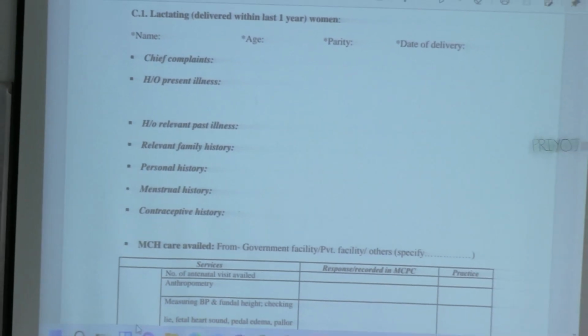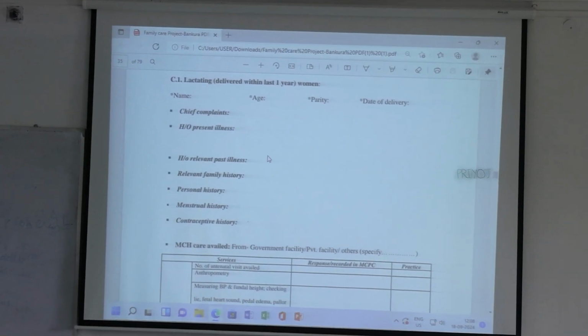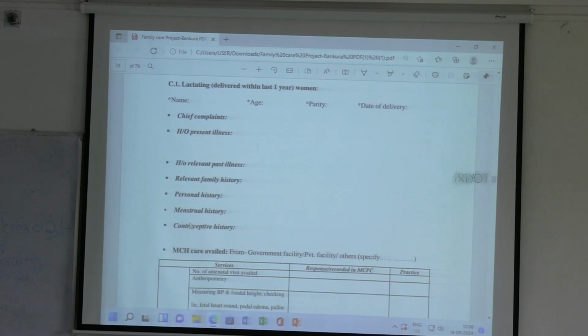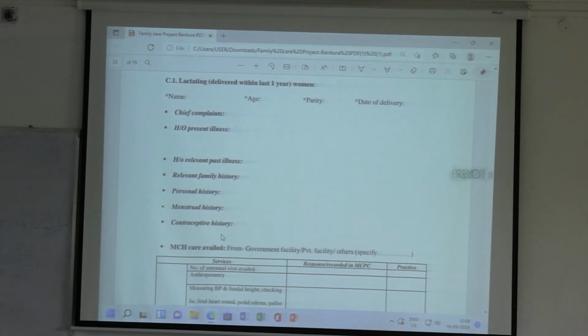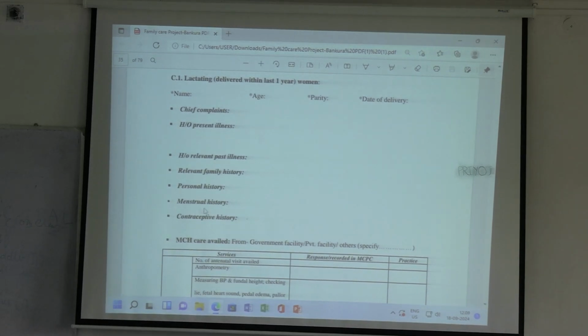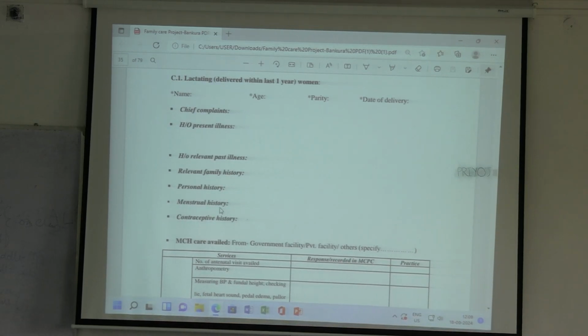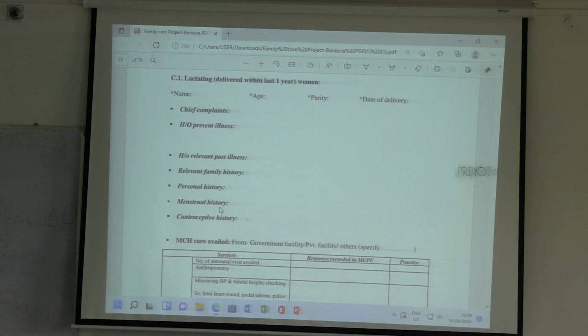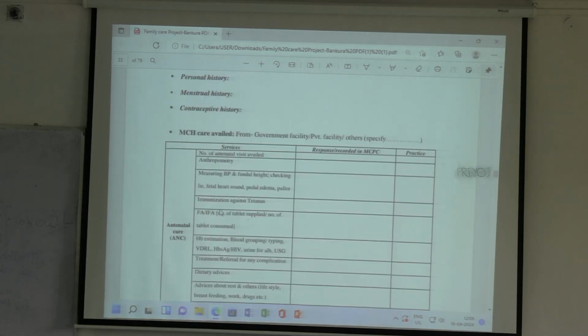Now, the MCH care availed, I will show you in the later part, because in the lactating woman also you have to collect the same type of preliminary data, and any contraceptive history or menstrual history. That is, whether she is using any contraceptive or has used any contraceptive previously, and menstrual history: when her menarche started, the duration of her menstruation, the duration of her cycle, and whether there is any pain during menstruation, dysmenorrhea, or not. All these things you have to see.